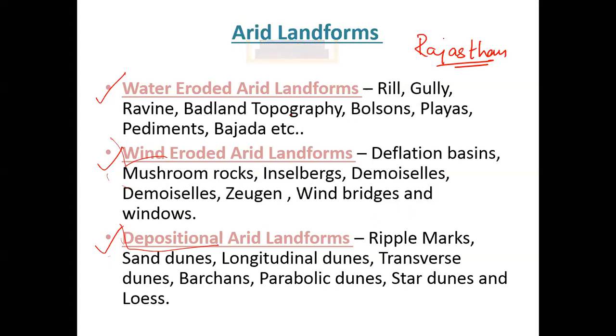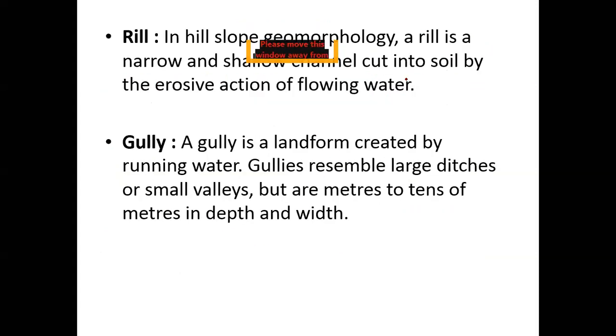Now water eroded is when it has something to do with surface water, and the surface water is this: rill, gully. Now rill is found on the hilly slopes of topology. A rill is a narrow and shallow channel which cuts into the soil by erosive action. So rill is nothing but a narrow channel of water which is not very extensive, which is not very wide, and it does the simple cutting work.